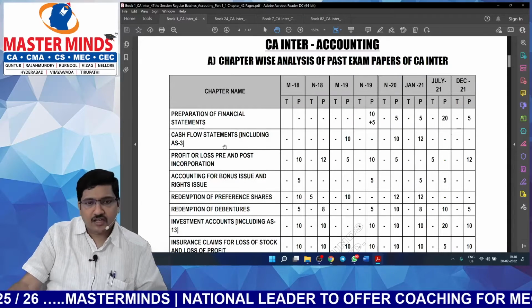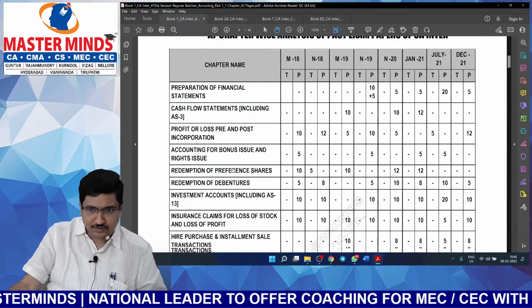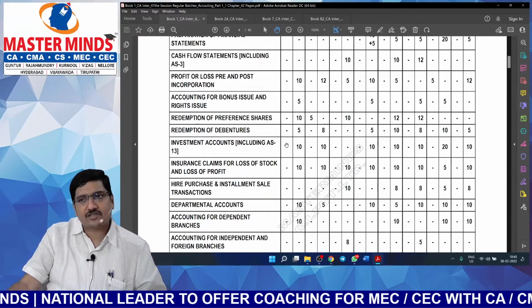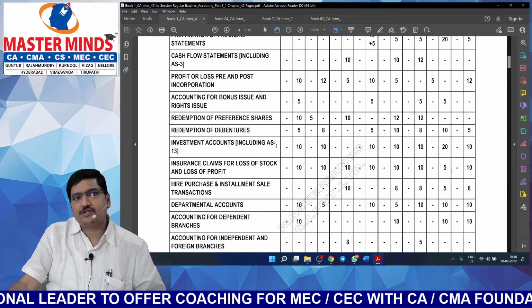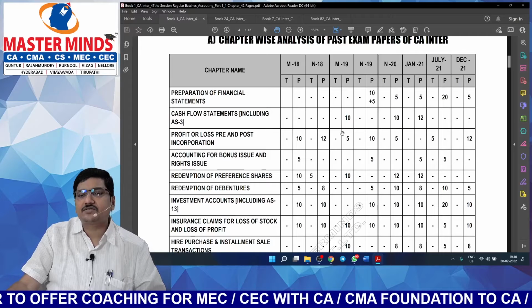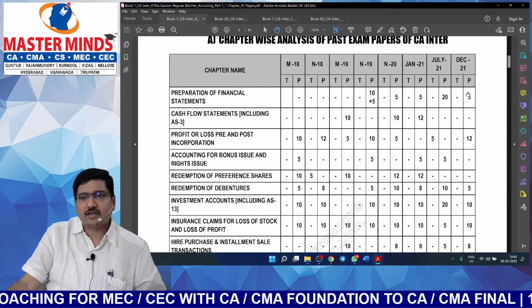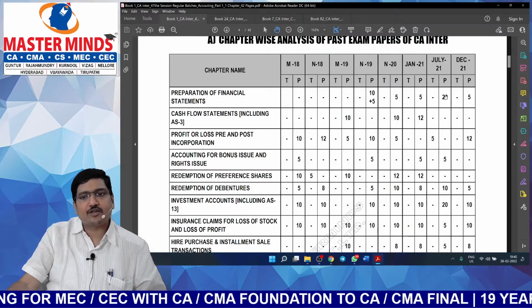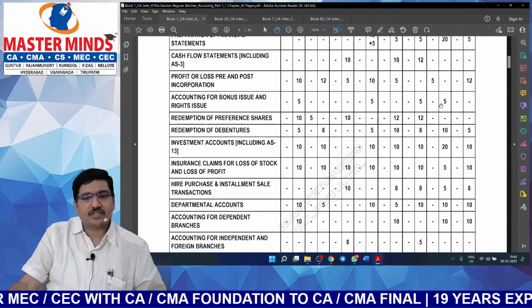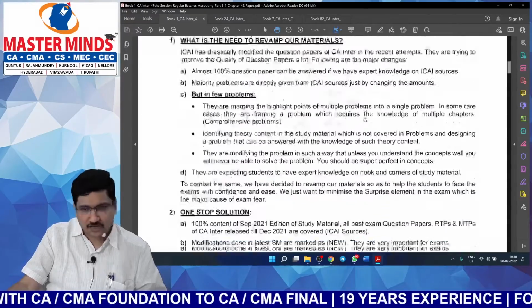This is the first index. Here we show the relative importance of each chapter in this particular subject. What can you understand from this table? The importance of each and every chapter. So here you can see preparation of financial statements: November 19, 15 marks; January 21, 5 marks; December 21, 5 marks; July 21, 20 marks. So just by looking at this table, you can understand the importance of each and every chapter.